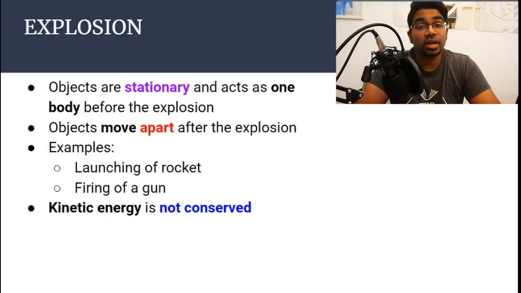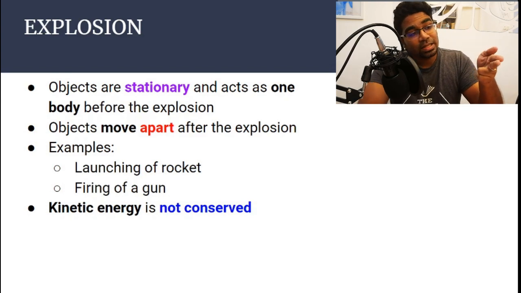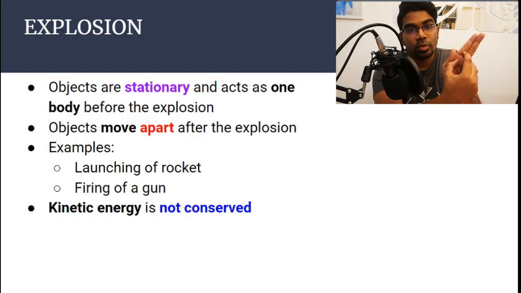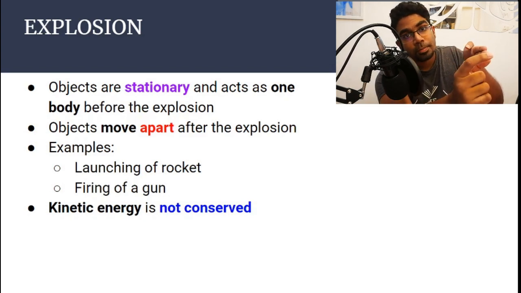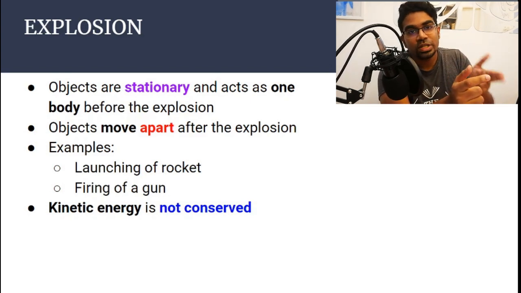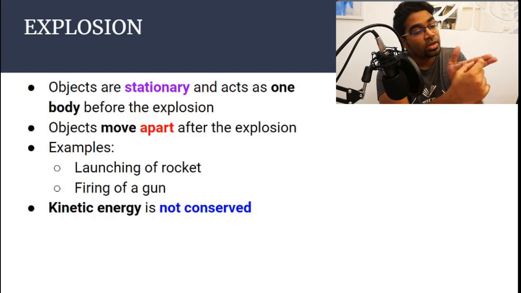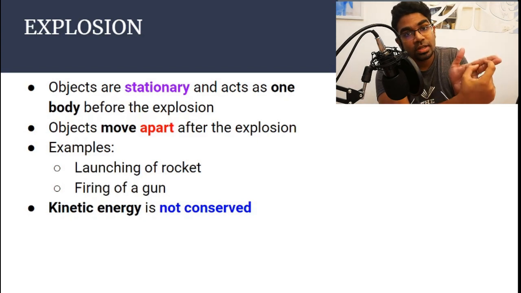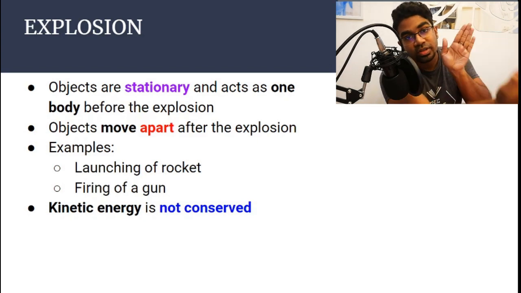Another common example is the firing of a gun. Initially, the gun and the bullet are one and the same object. They are together. However, after you fire the gun, the bullet moves forward and then there is a recoil. The gun moves backwards. So this is considered an explosion because first they are together and then after the event, they are moving in opposite directions.